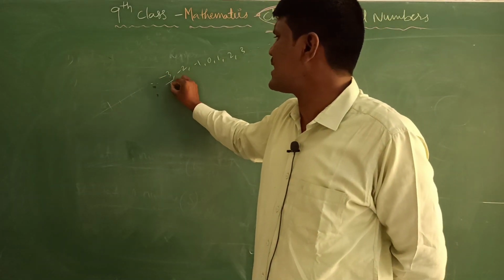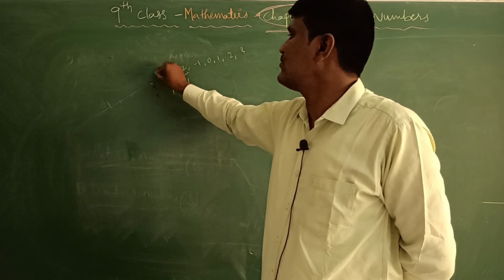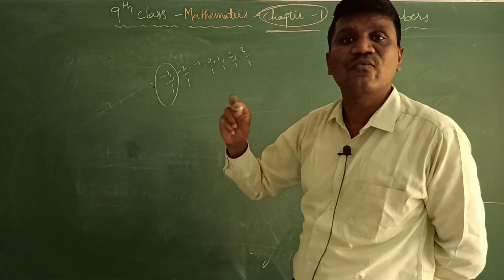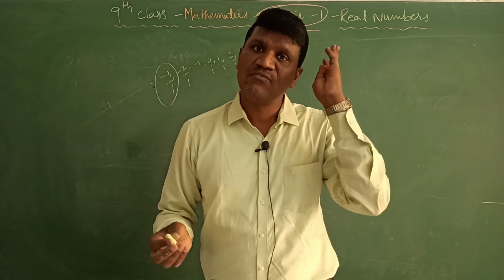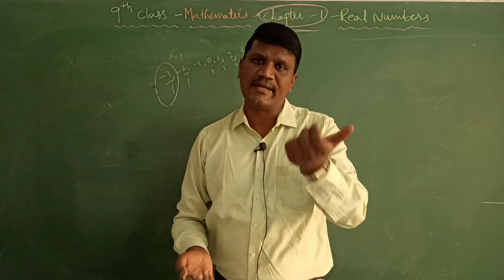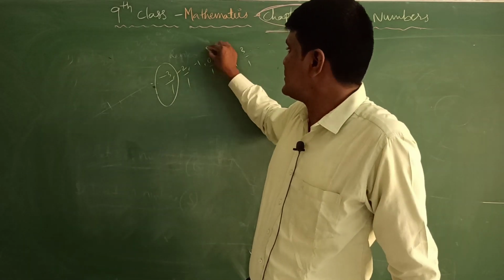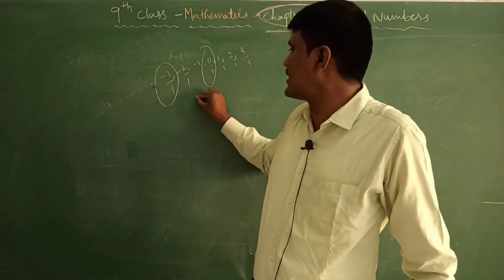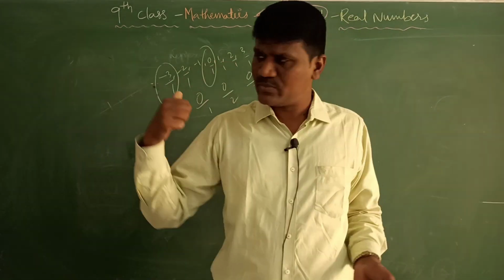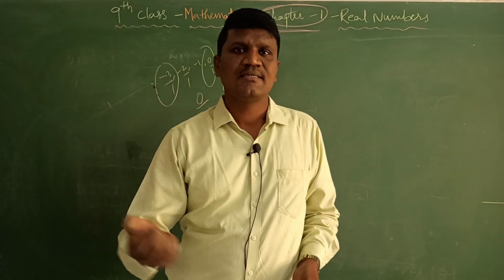So we can write minus 3 as minus 3 by 1. So that will become a rational number. So every integer is a rational number. We can convert every integer into a rational number. So we can finalize that every integer is a rational number, but every rational number need not be an integer. The next question they have given, whether 0 is a rational number? Yes, 0 is a rational number because 0 we can write as 0 by 1 or else we can write 0 by 2, 0 by 3 like this. Because 0 is an integer, so we can write 0 by 1, 0 by 2, 0 by 3 like this. So it is a rational number.